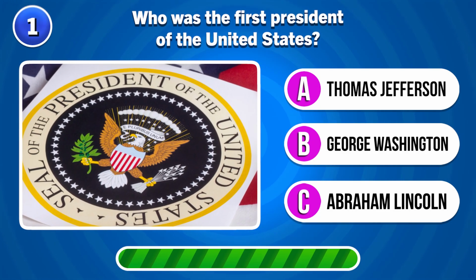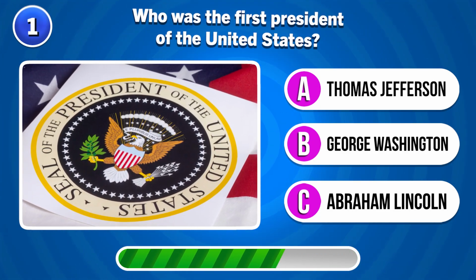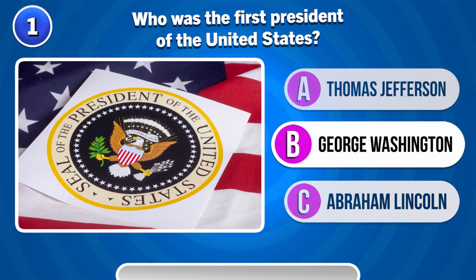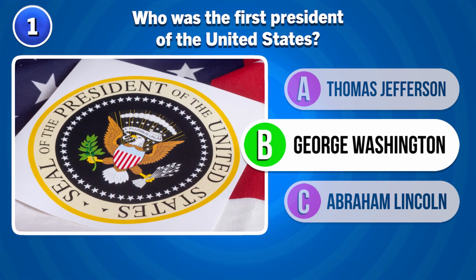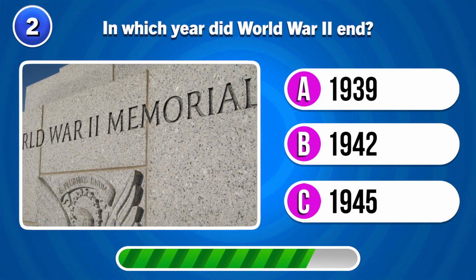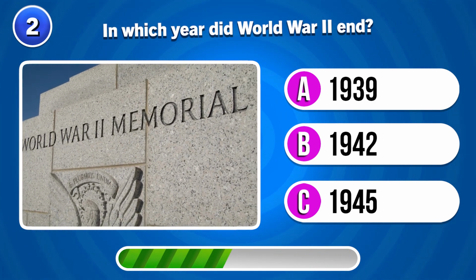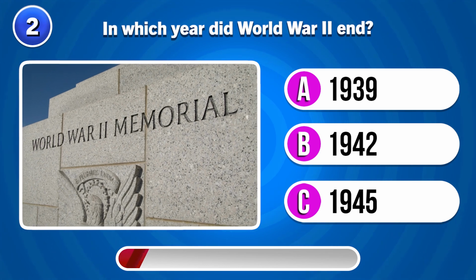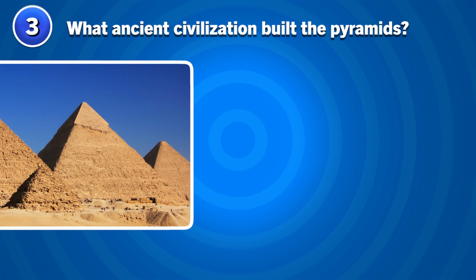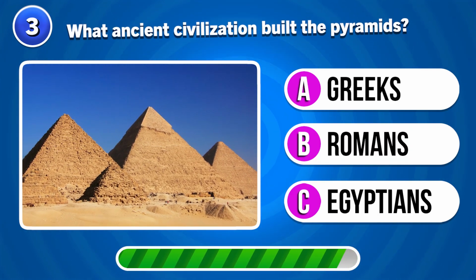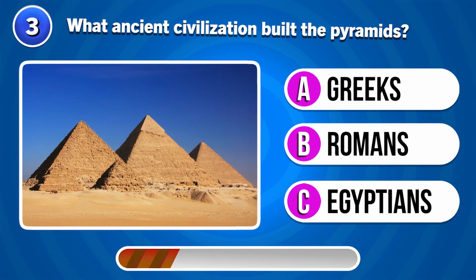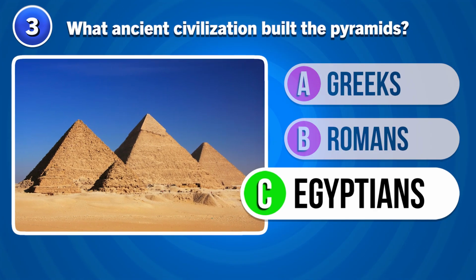First question. Who was the first president of the United States? George Washington. In which year did World War II end? In 1945. What ancient civilization built the pyramids? Egyptians.